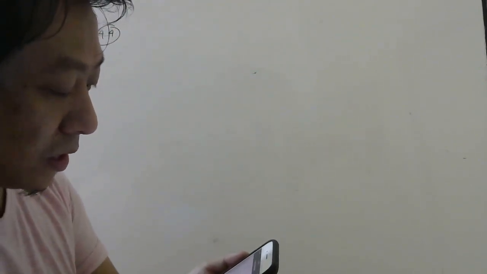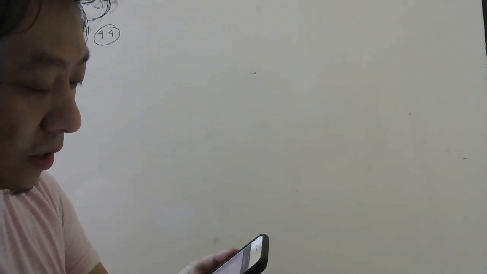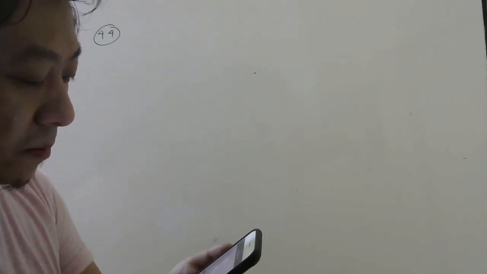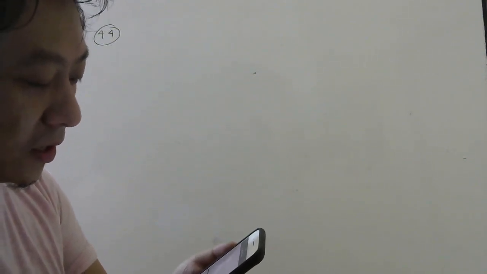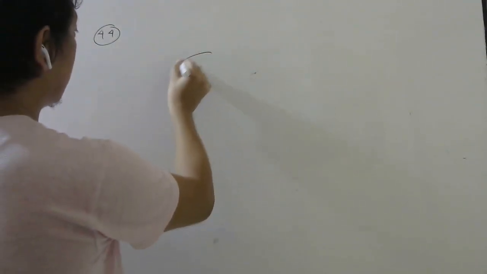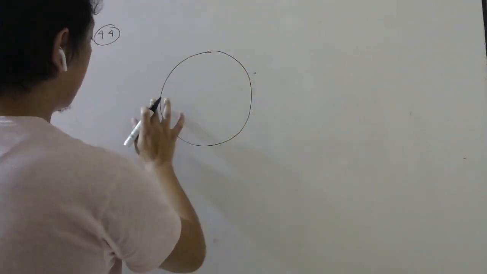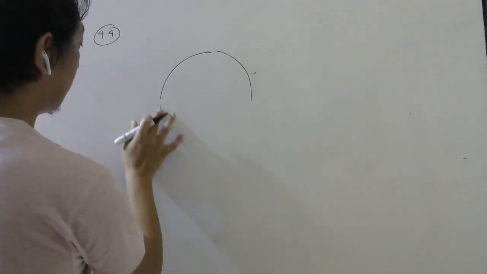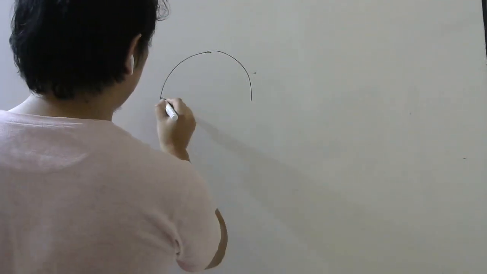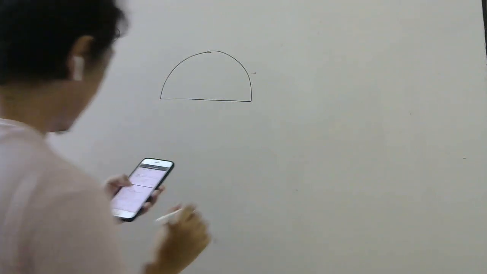So in question number 44, the figure shows a transparent hemisphere of radius 3 centimeter made of material of refractive index 2. So it's a hemisphere. Let me draw a sphere first, then this part is not there. So it is a hemisphere.